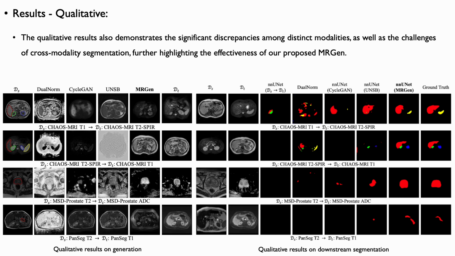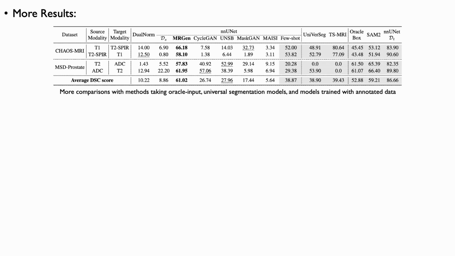In the additional results, we present further quantitative evidence to demonstrate MRGen's effectiveness and comprehensive applicability. First, we conduct extended comparisons with additional methods. These include approaches that rely on oracle inputs, such as SAM2, which requires a bounding box or a low-resolution mask of the target as a prompt and thus is not strictly zero-shot,